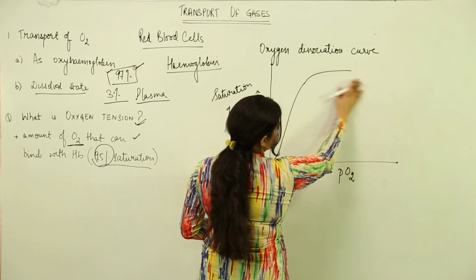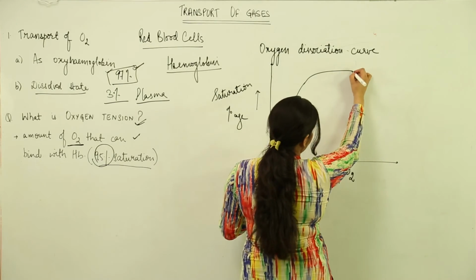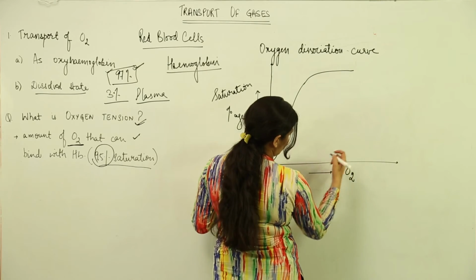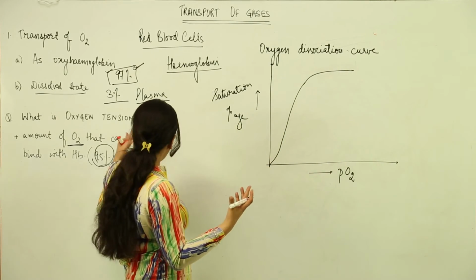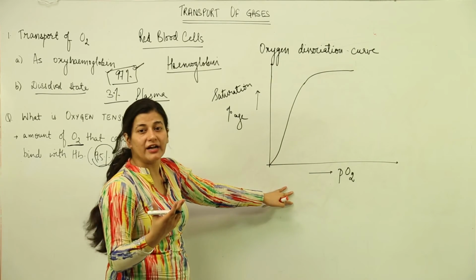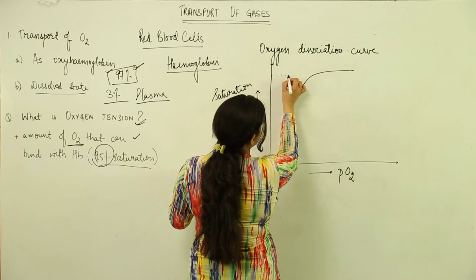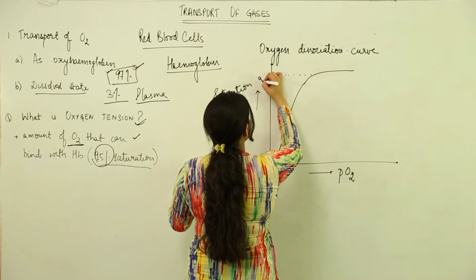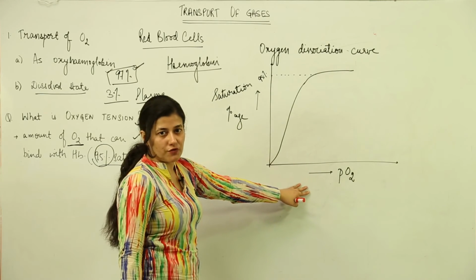That means there is a condition when the saturation has been achieved, and the partial pressure at which the hemoglobin achieves its saturation would be the oxygen tension. So this point represents the saturation, and that would not be beyond 95%. This is the partial pressure of oxygen.